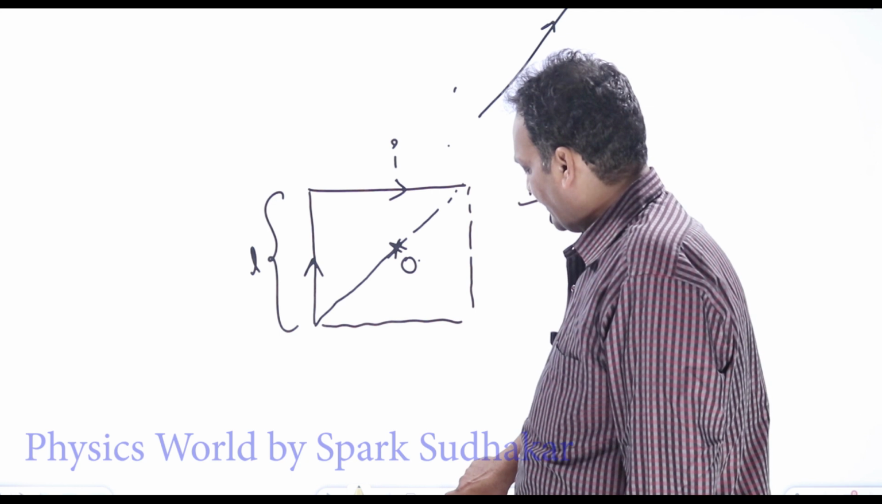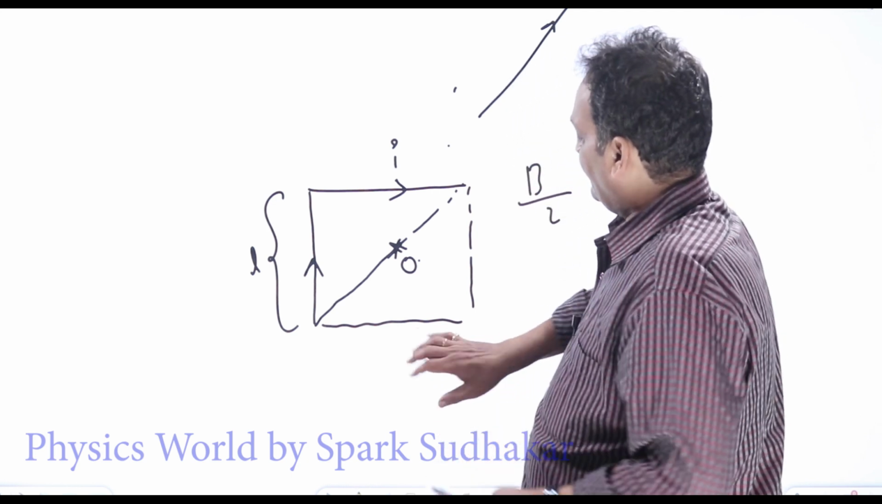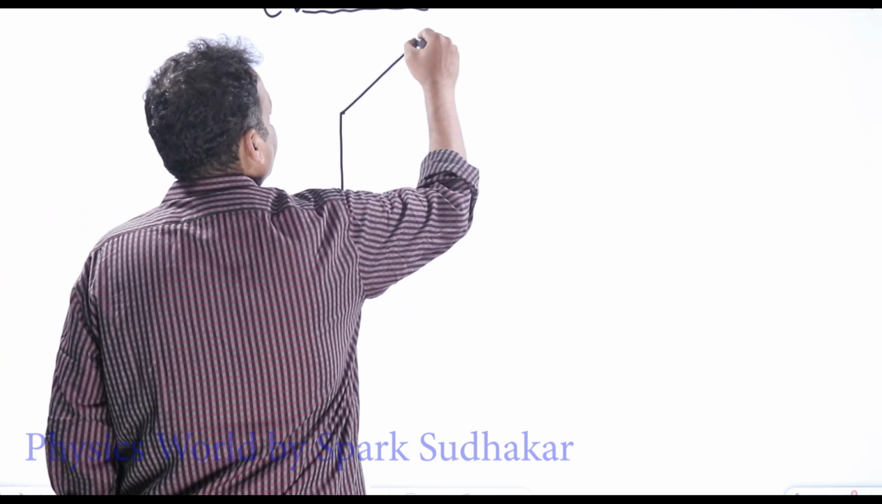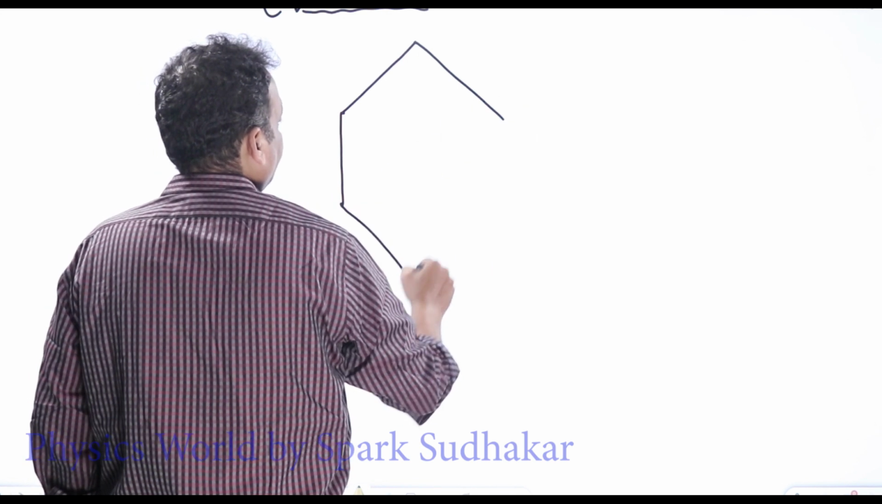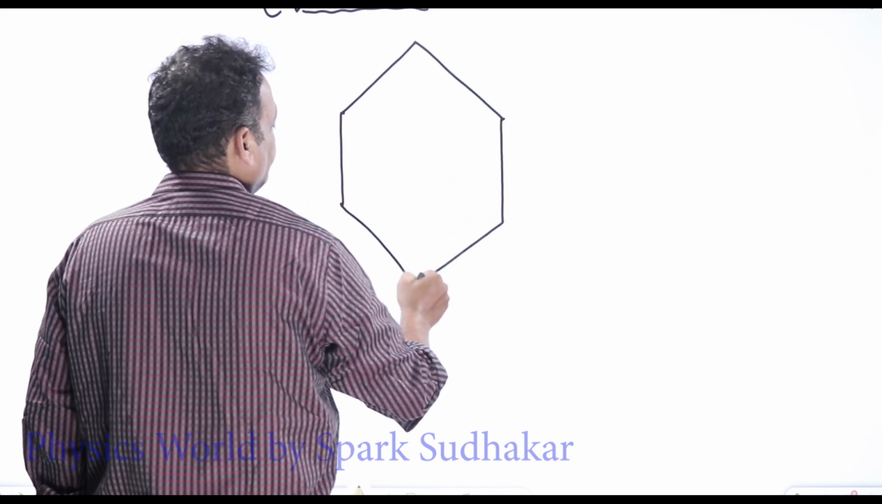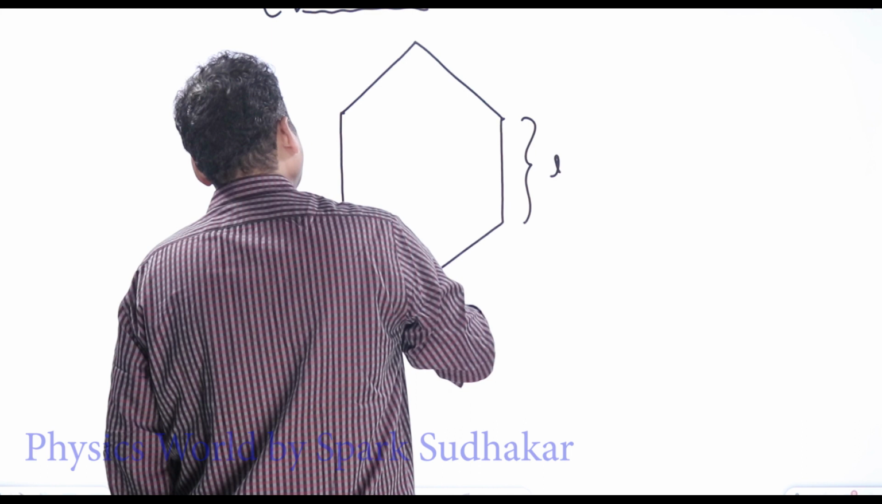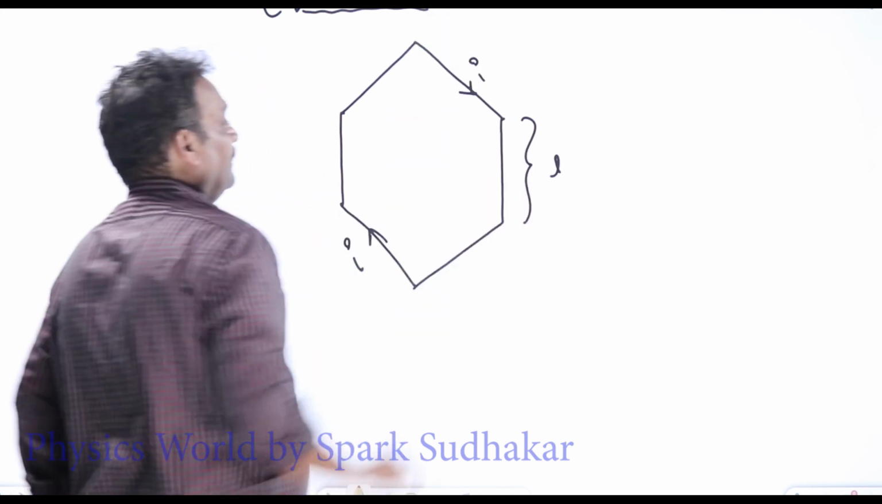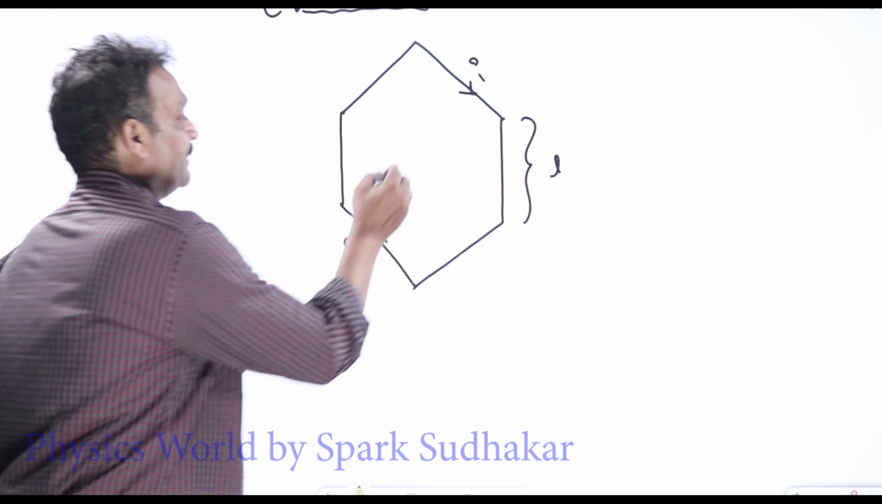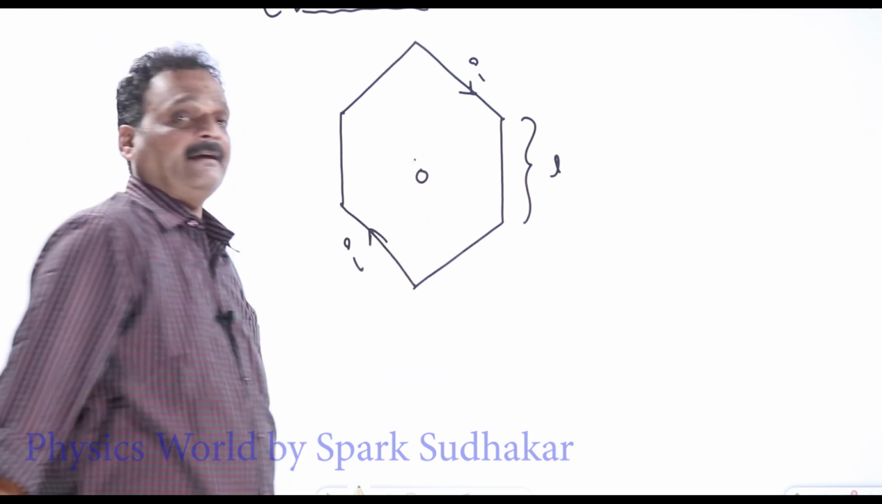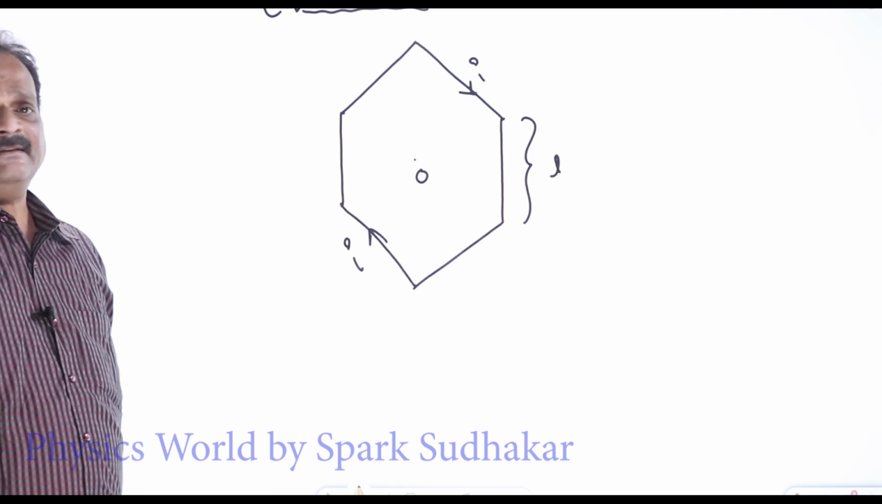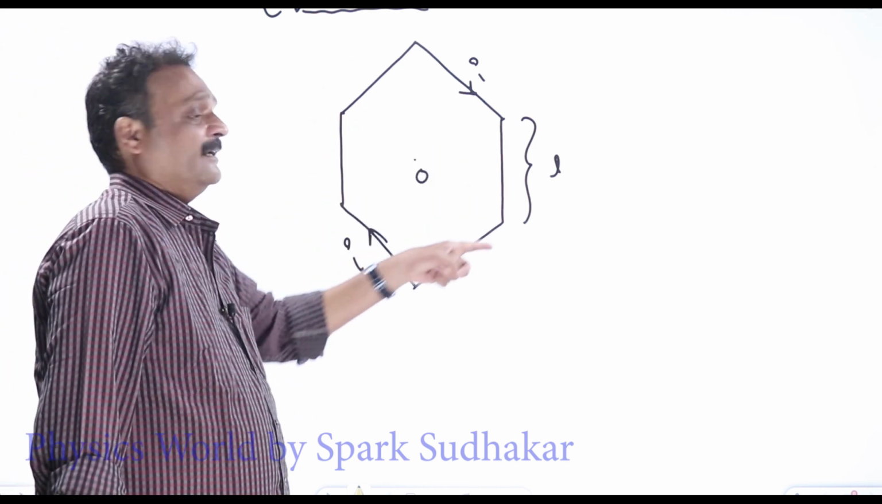And another one, a popular one, which keeps on coming in exams mostly at all levels, is B due to a regular hexagon like this of side L and carrying a current I in this direction. This is a regular hexagon, all sides are equal. What is the magnetic field at the center O of that regular hexagon we want? This is a very popular question. How many segments are there? There are 6 segments here.